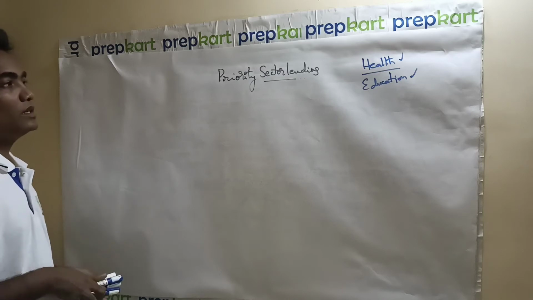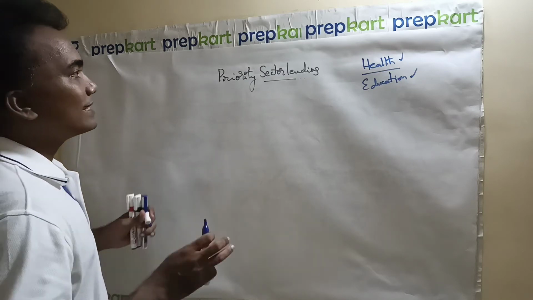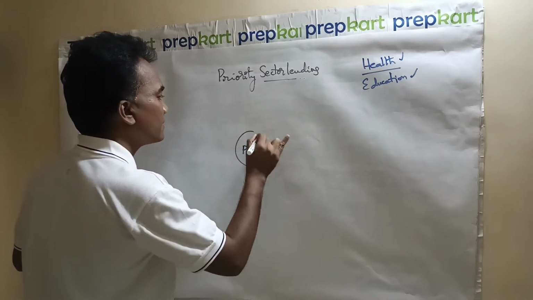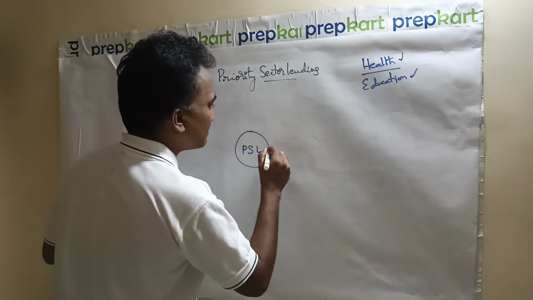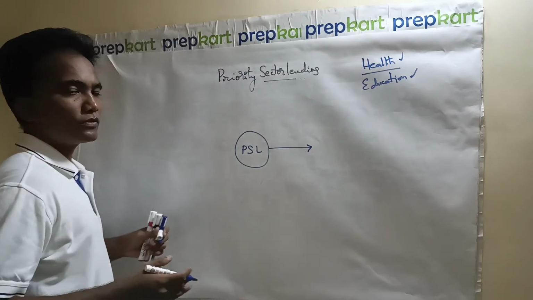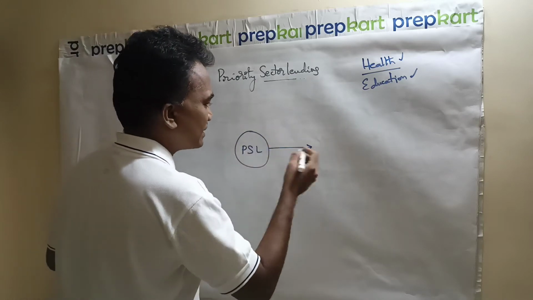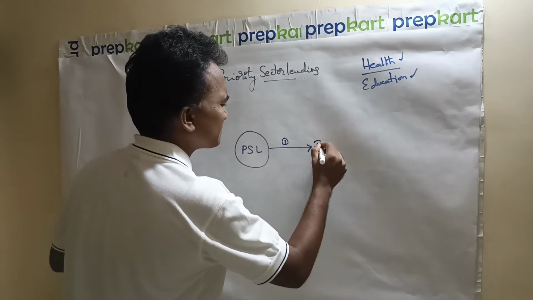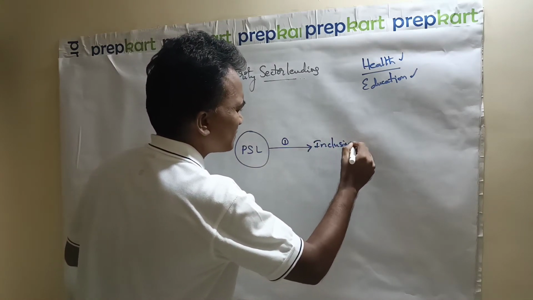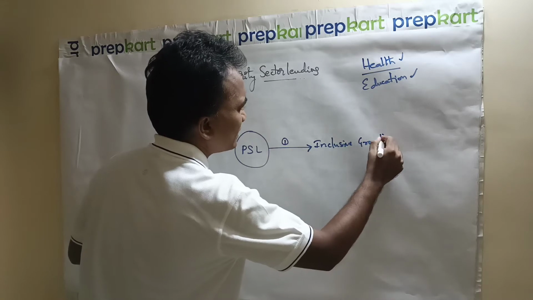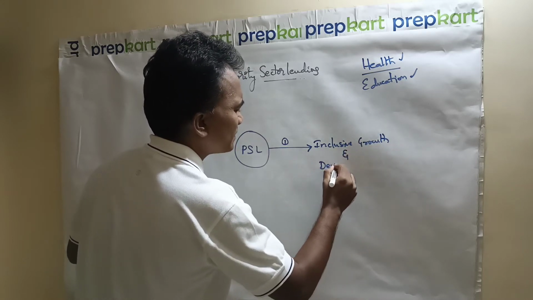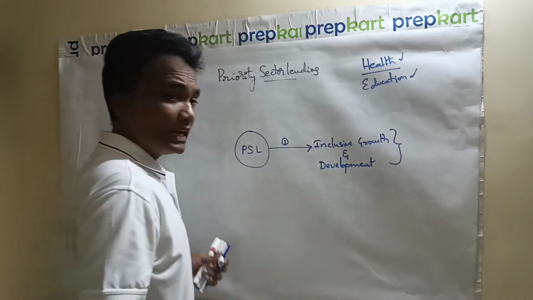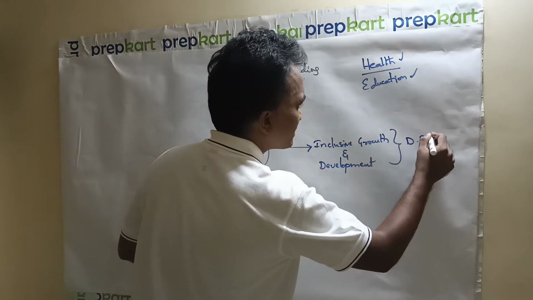So, how do we have to analyze the particular concept? For example, if this is PSL, it can be divided into a number of subtopics. Like for example, PSL deals with inclusive growth and development actually, and this concept is there in the Indian Constitution itself, in the Directive Principles of State Policy.